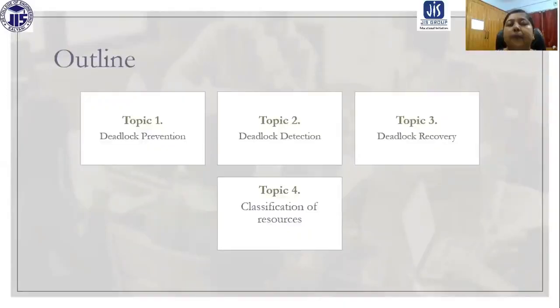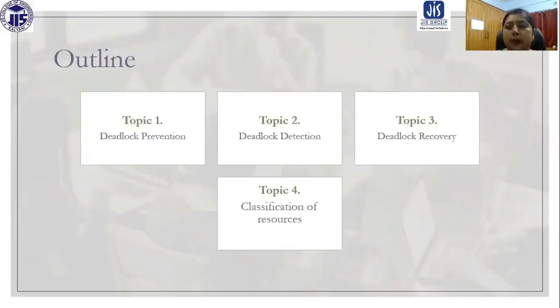So these are the topics that I am going to cover. Firstly, we are going to discuss deadlock prevention, then deadlock detection, deadlock recovery, and then we are going to classify various resources. So these topics are going to be discussed today.